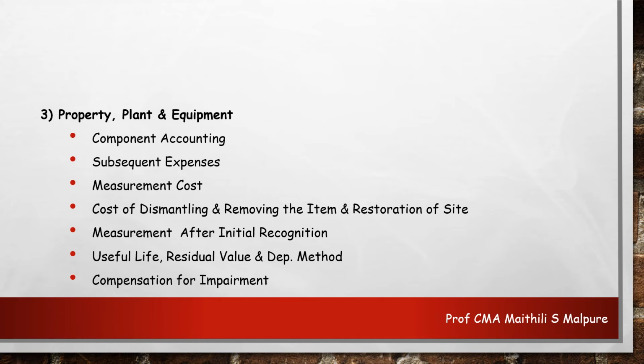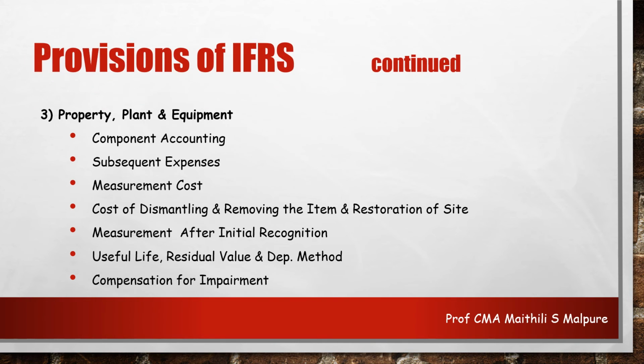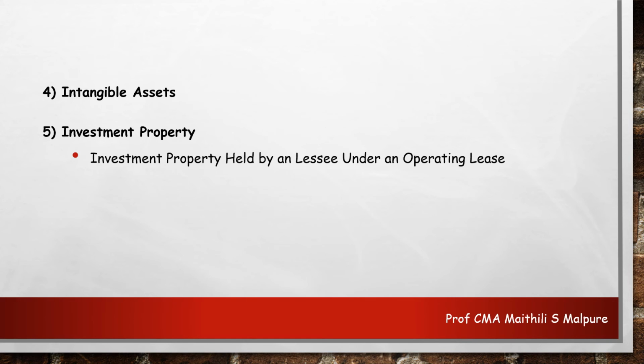So that's it for property, plant and equipment when it comes into consideration as a provision of IFRS. Further, after tangible assets, comes investment property. An investment property held by a lessee under an operating lease. So it's applicable only when it is under the operating lease arrangement of the business.